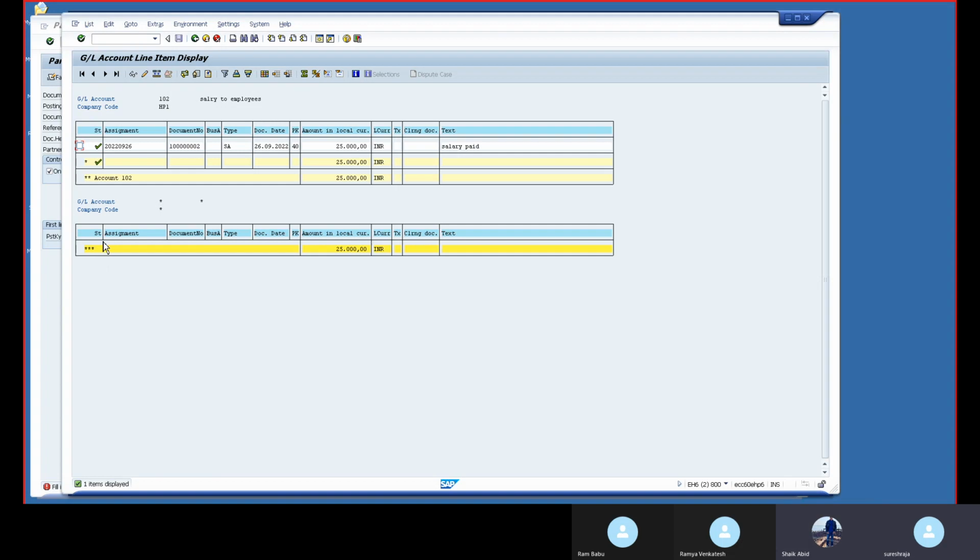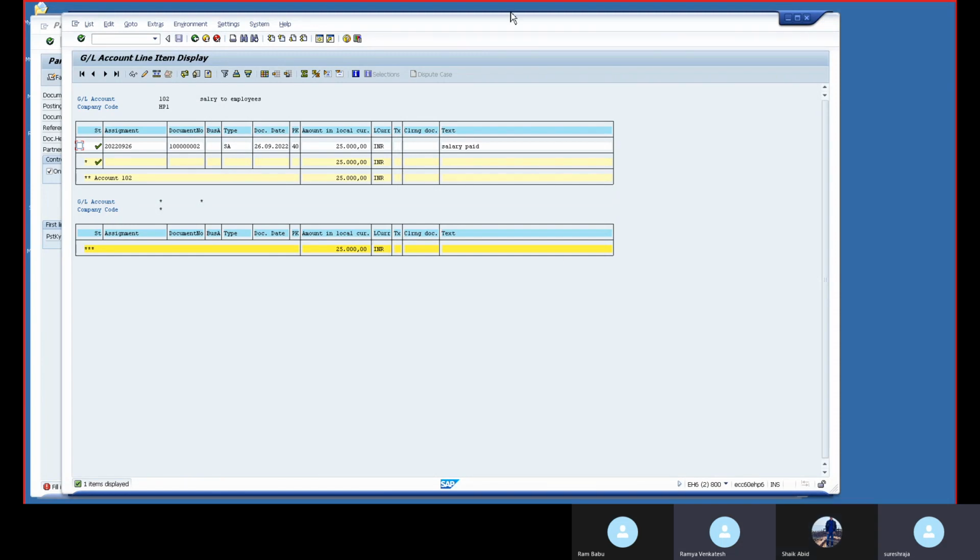Like that, what you need to do is try to post some posted entries and some parked entries, and you can check. Posted entries will be in normal items, parked will be in parked items. After you do some changes and post, the parking will jump to posted once you post it. This is the concept.